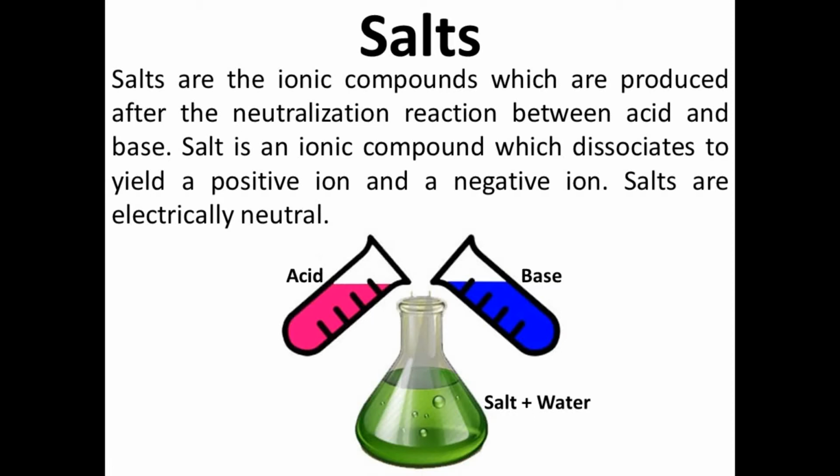So we can say that salt is an ionic compound which dissociates to yield a positive ion and a negative ion, and the salts are electrically neutral. Salt is neutral, but when it dissociates, it dissociates into a positive ion and a negative ion. So we can say that the salts are the ionic compounds which are produced as a result of the reaction between acid and base.